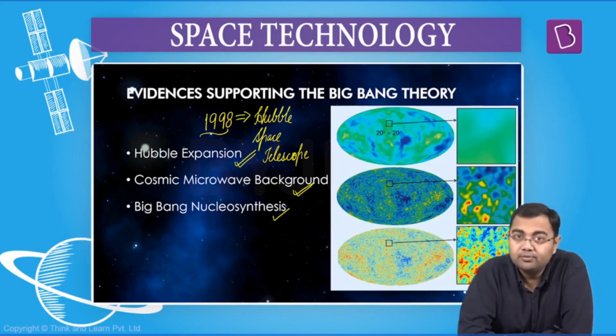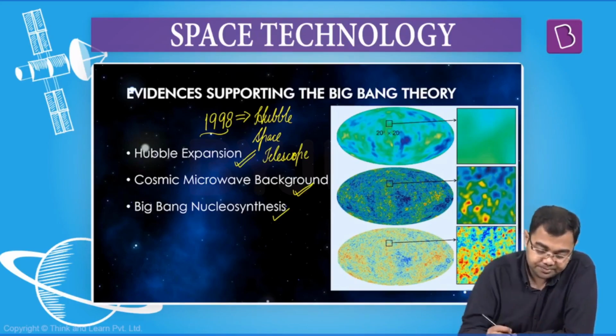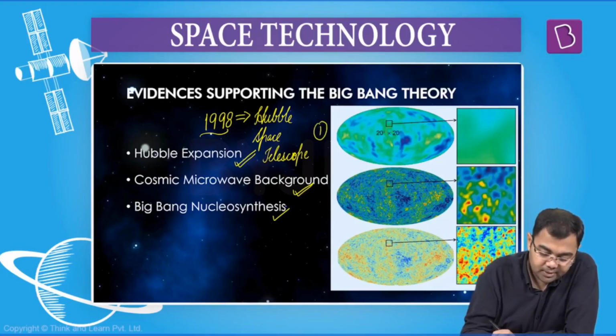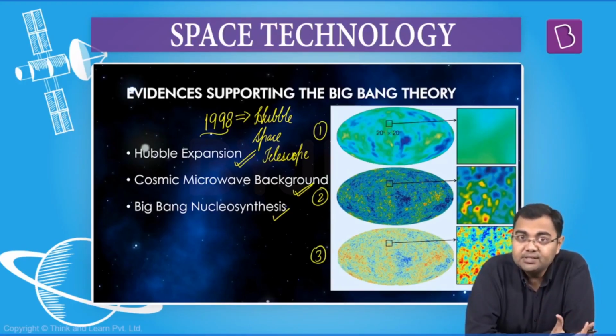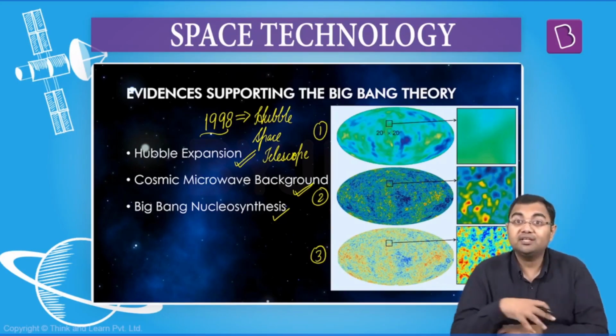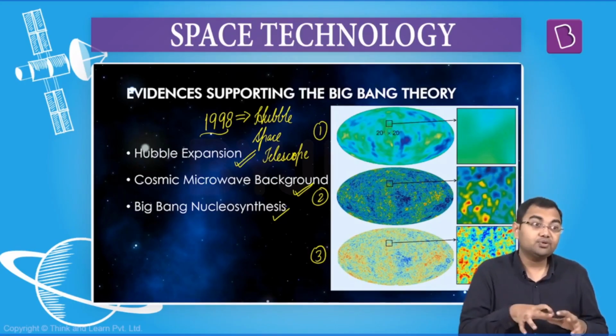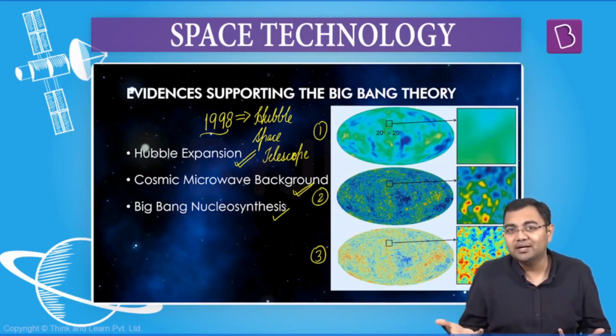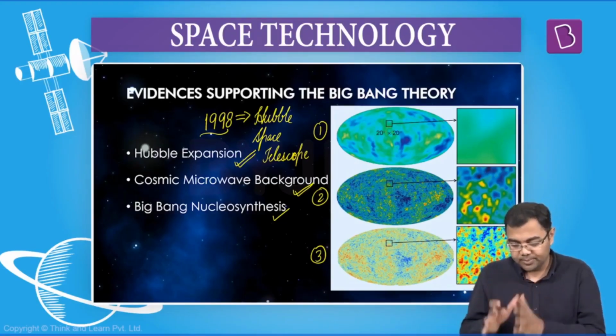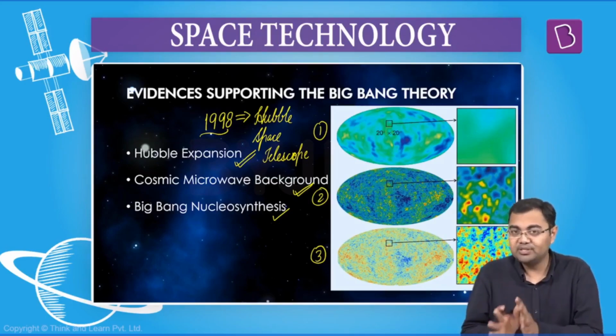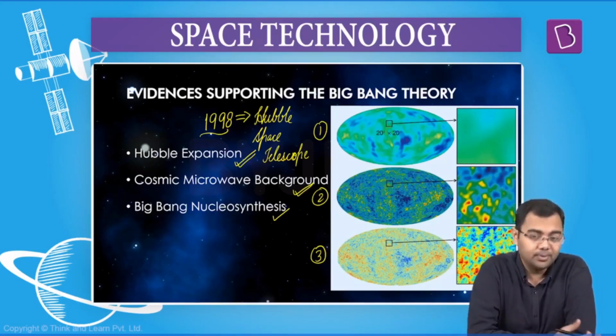So heat signatures are visible. If you look at the picture on the screen, there are three figures that you see here, right? Number 1, 2, and 3. These basically signify the heat signatures from the time that the universe was born. This is what is called the cosmic microwave background. The cosmic microwave background was predicted by the Big Bang theory, and later on it was discovered. If it had been on the basis of discovery, it would have been very convenient, but that was not the case. The Big Bang theory said that yes, it should be something like this, and later on observations were made.